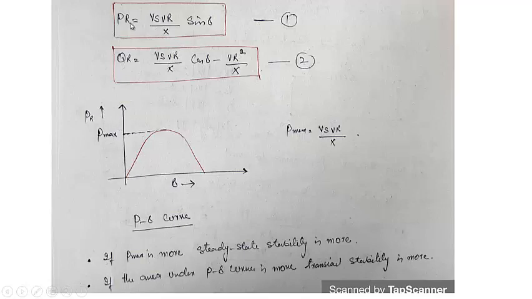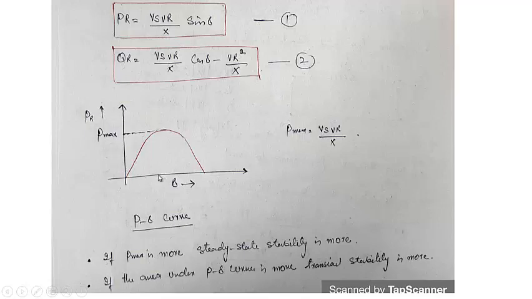This is the variation of PR with respect to delta, keeping Vs, VR and x constant. So this is known as the P delta curve. I already showed you in the previous power system class. You know that P max is equal to Vs VR by x, so this will be P max sine of delta. Its variation will be like this, and this is 0, this is pi by 2, and this is pi. Beyond pi we usually don't show it, because beyond pi it may work as a motor, and from 0 to pi it will work as a generator, and we only have to see its generator mode.